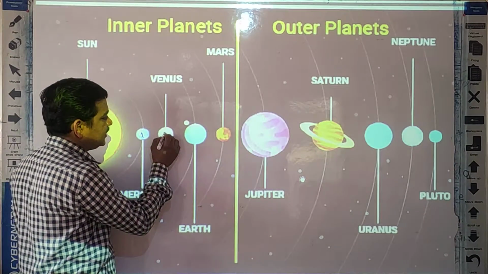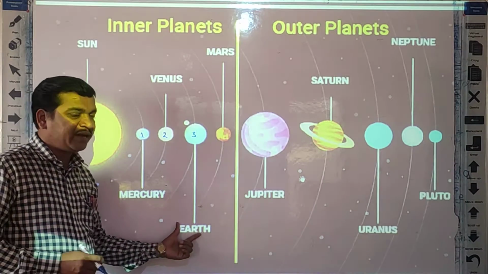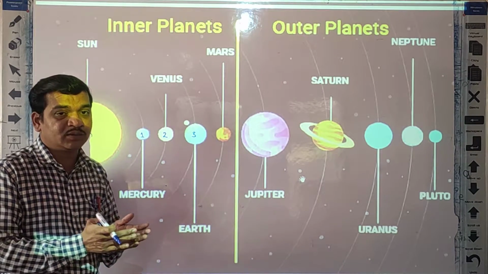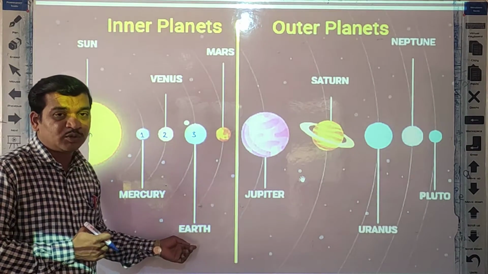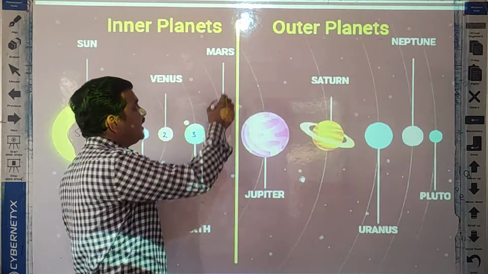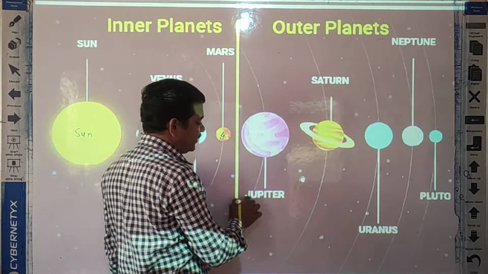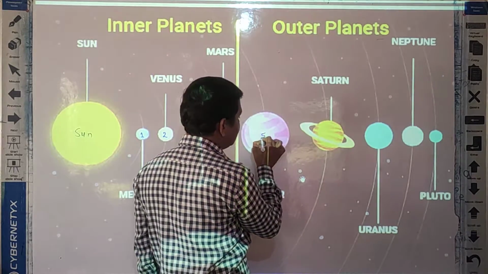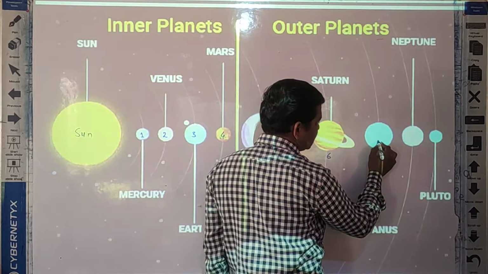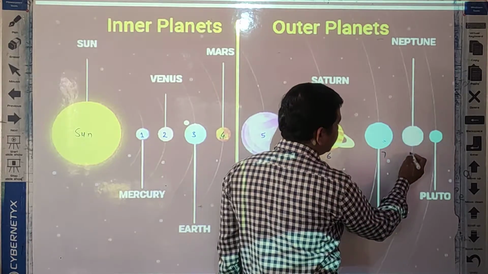Second planet is Venus. Third planet, Earth. This planet supports life, whatever living things are there, even we are living on this planet, due to the presence of atmosphere and water. Next planet is Mars, the 4th planet. Then Jupiter, the 5th. Then Saturn, 6th. Uranus, 7th. And Neptune, 8th planet.